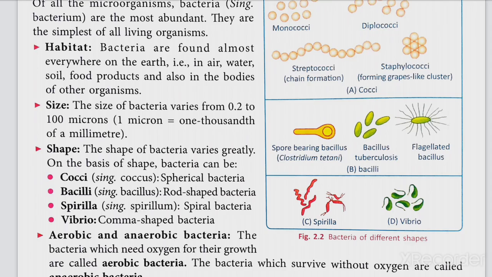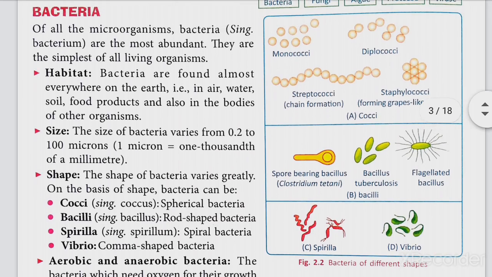Cocci, singular, it is called coccus. It is a spherical bacteria. You can see on the screen. It is a spherical bacteria. Bacilli, singular, it is called bacillus. It is rod-shaped bacteria. Spirilla, singular, it is called spirillum. This is spiral bacteria. Vibrio, comma-shaped bacteria.